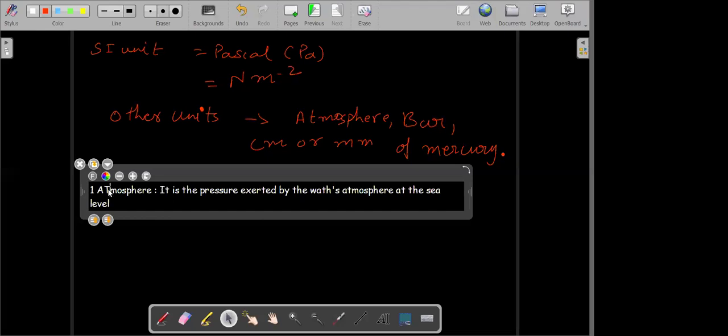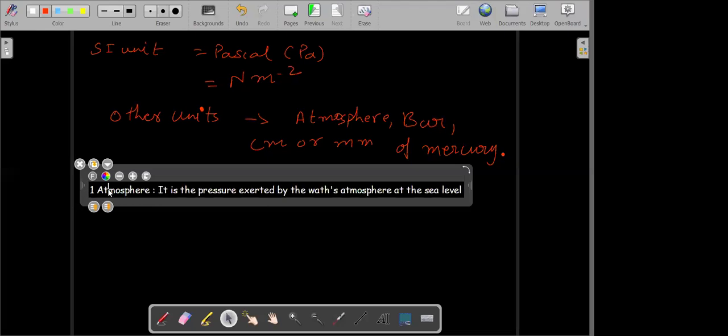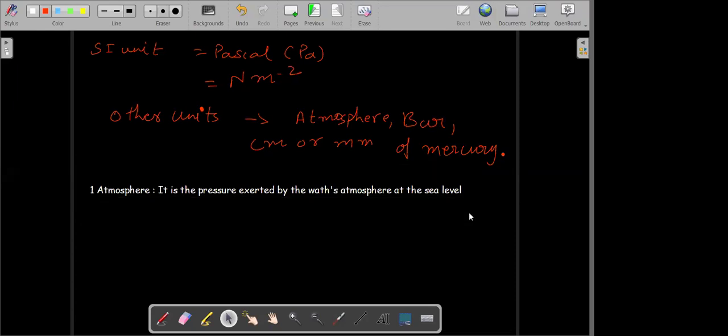So at the sea level, whatever pressure the atmosphere, or the air around us, exerts, that we call one atmosphere. And one atmosphere is roughly equal to 10 to the power 5 Pascal. Got it? Yes, sir. Remember, everything has to be in SI units.